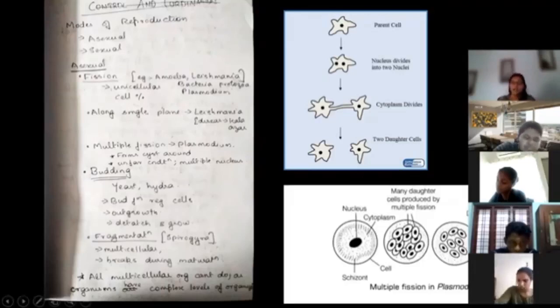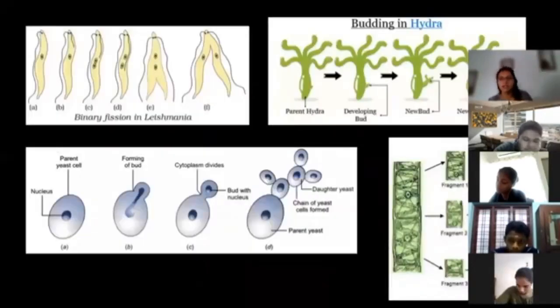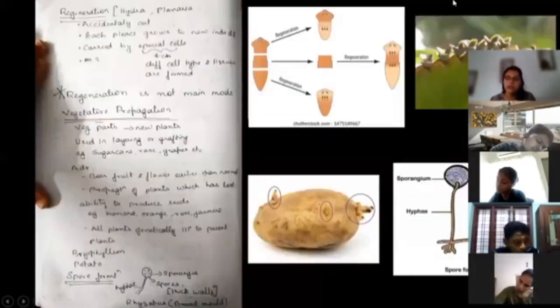All right, ladies and gentlemen. Now coming to regeneration. Hydra is an example, planaria is an example. When accidentally some organism gets cut, like planaria or hydra, then each piece is going to develop into a new individual.